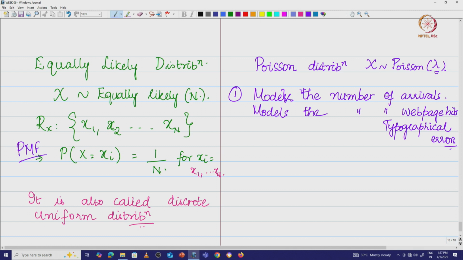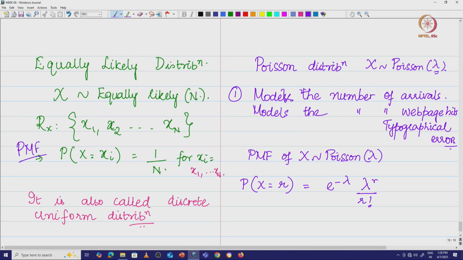The probability mass function of x, which is Poisson distributed, is given by the probability of x equal to r, that means r arrivals in a given time interval, is e to the power minus lambda, lambda to the power r, divided by r factorial.